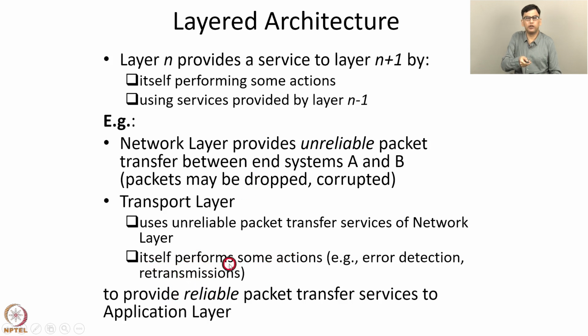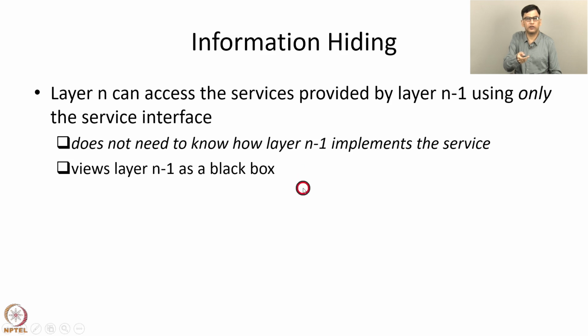So this is one example with n equals 4 of the transport layer using some services of the network layer and itself performing some actions to provide reliable packet transfer services to layer number 5, that is the application layer. In a layered architecture, the concept of information hiding is crucial. Layer n can access the services provided by the layer below it, that is layer n minus 1, using only the service interface between layer n minus 1 and layer n. It does not need to know how layer n minus 1 implements the service. In particular, layer n views layer n minus 1 as a black box.